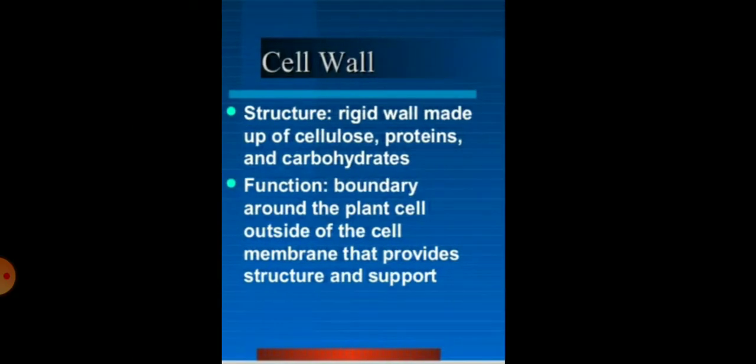Children, the extra covering which is present in the plant cell is called the cell wall, which is rigid and made up of cellulose, proteins, and carbohydrates. The main function of the cell wall present in the plant cell is to form a boundary around the plant cell. It gives protection and provides structural support to the plant.